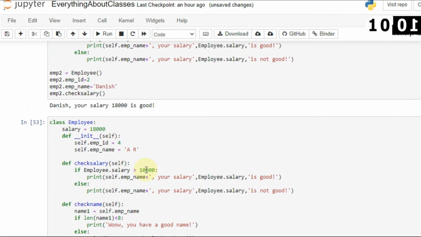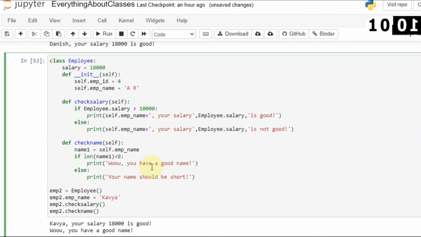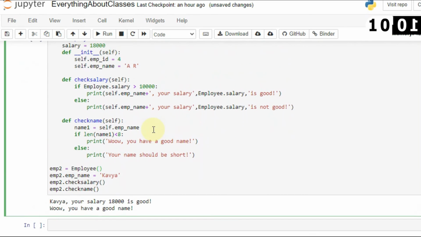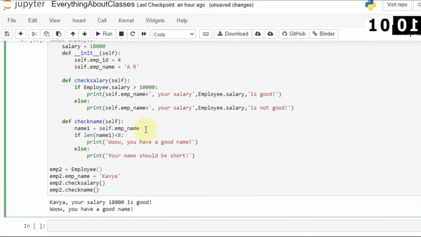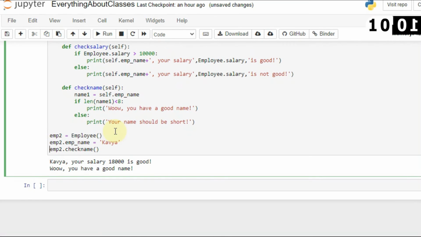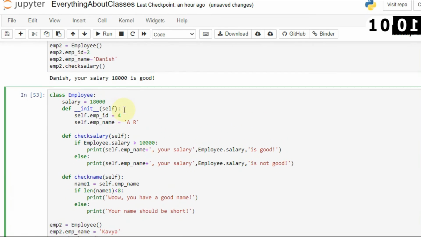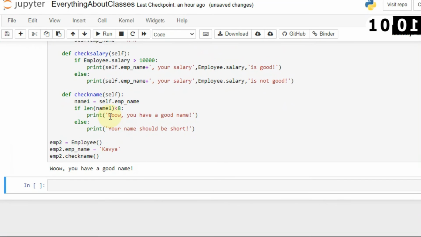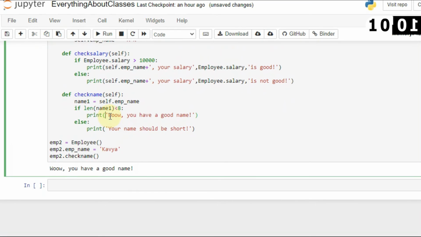So these are the things you need to keep in mind when you work with classes. You will understand most of the things, like how you can create classes and how you can access multiple methods. Whenever you want to use the second method, you can remove the employee method, and only use this, and only change the value of the employee name, but you don't want to change the ID, so you can even do that. And whether you want to print the ID, you can even do that. Here you can see self.id.